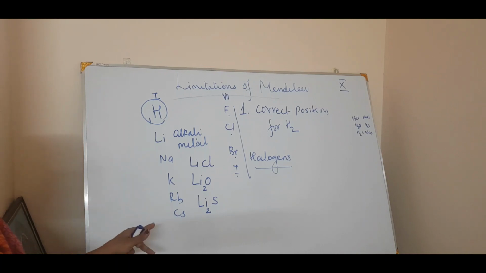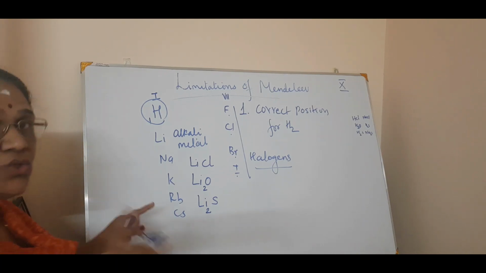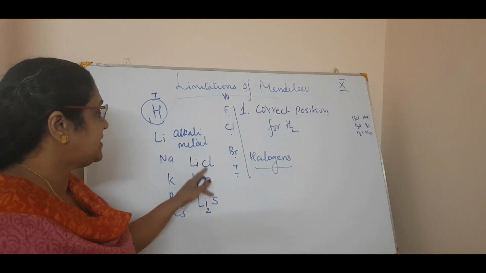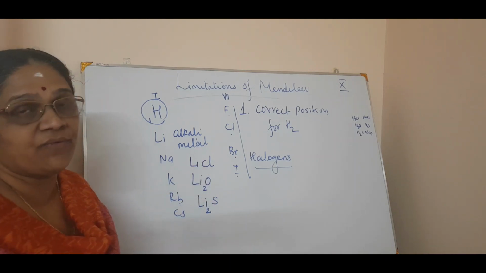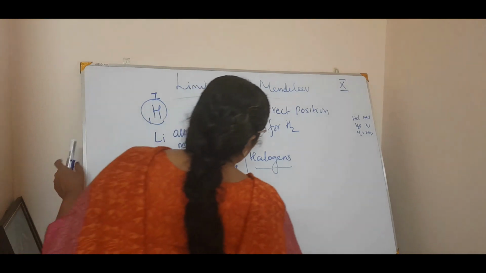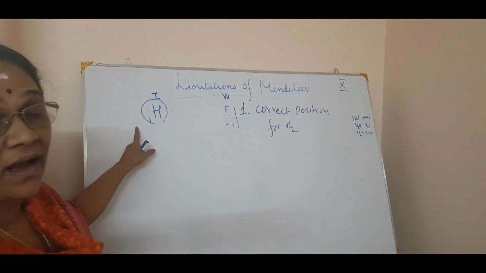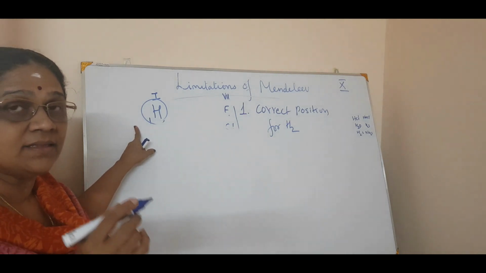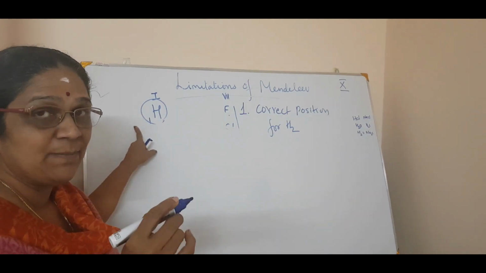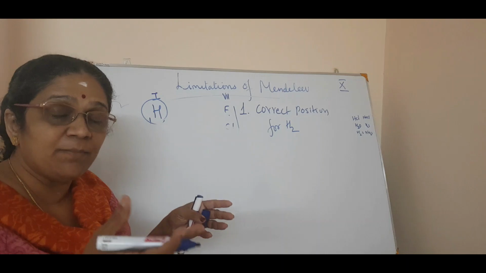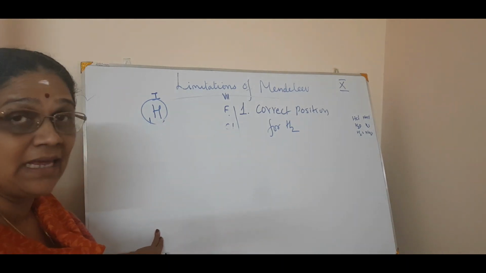In the same way, hydrogen can also form oxides, chlorides and sulfides. I will tell you a little more in detail.